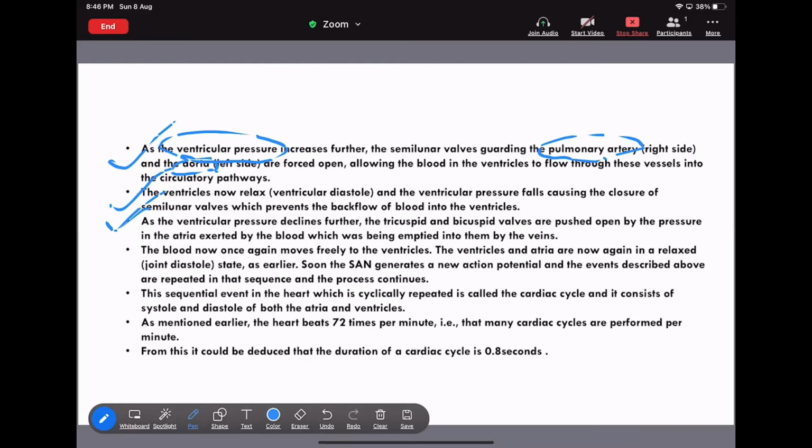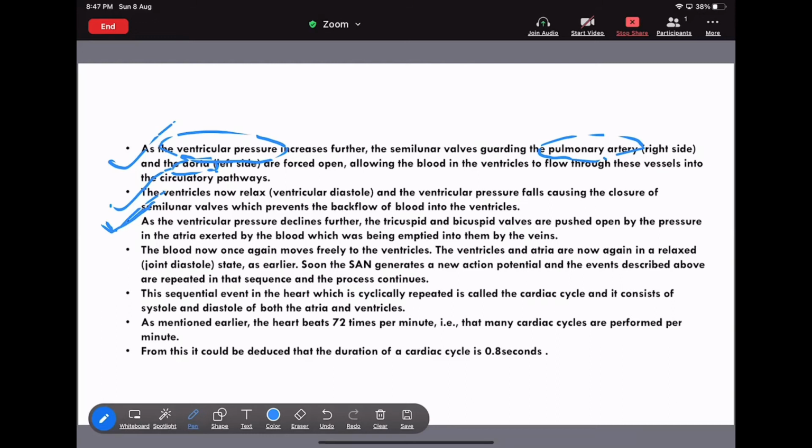Then see the next point. As the ventricular pressure declines, due to the decrease in ventricular pressure, there will be opening of the tricuspid and the bicuspid valve. Can you say, if the tricuspid valve and the bicuspid valve are going to be open, that means the atria will what?